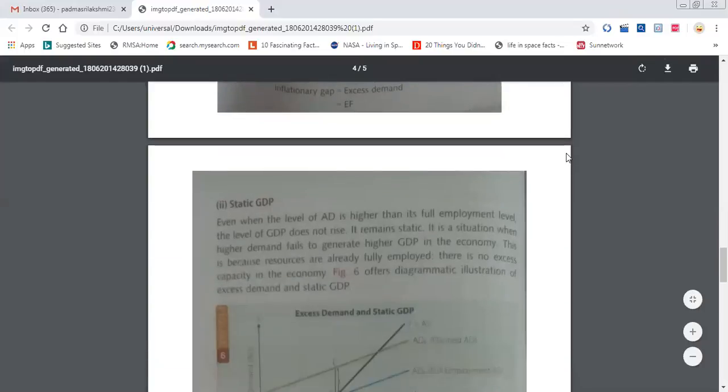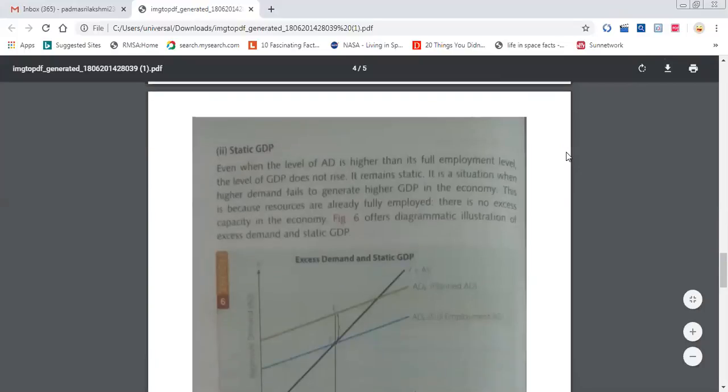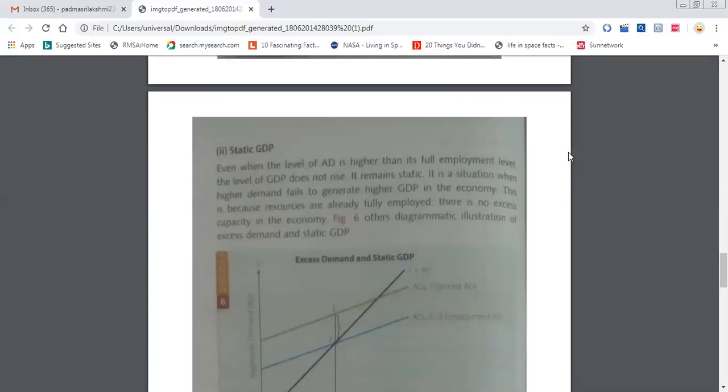Okay, so the first problem is inflationary gap. The second problem is static GDP. Static GDP means there is no increase, no decrease in the GDP. What is the meaning of static? Can anyone give a synonym? Stationary. Constant. Does not change. There is no increase or decrease because you are producing the same level of output only.